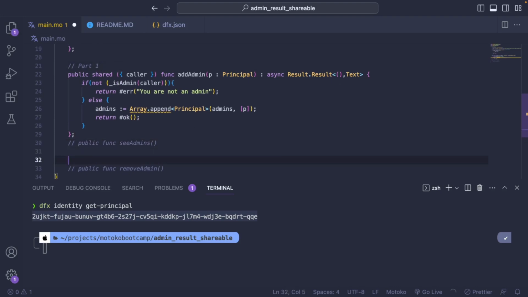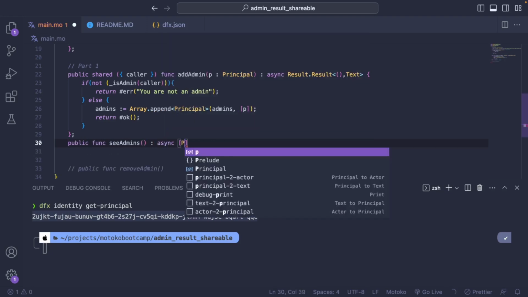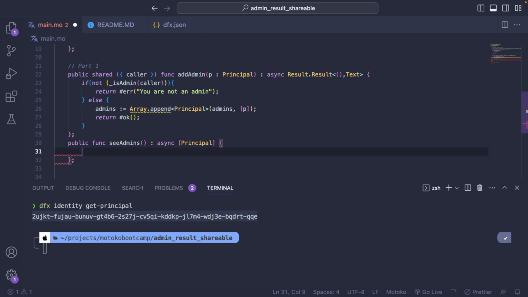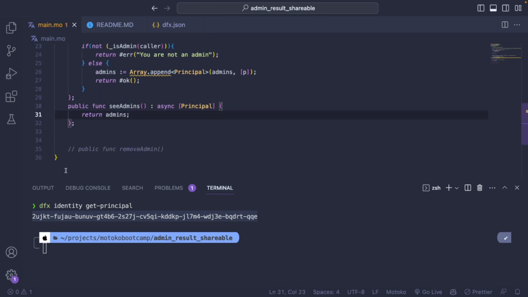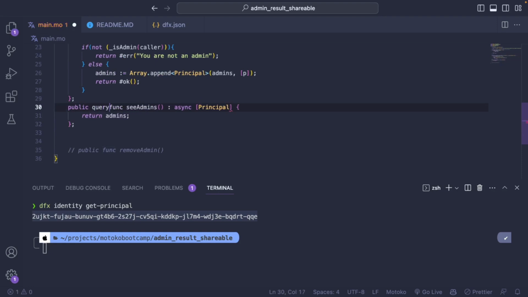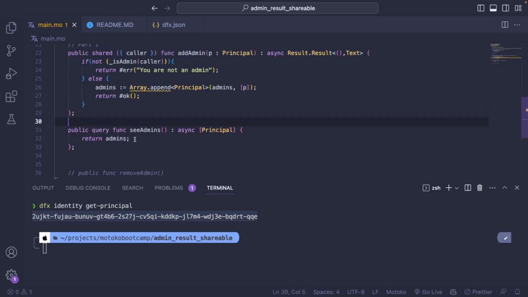Let's go for the next one, which is to see the admins. So we want to just return a list of principal that is going to be the admins. And this is pretty straightforward. We can just do that. And let's put it as a query because we don't want to modify anything.